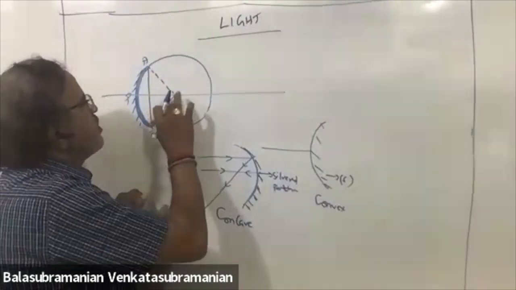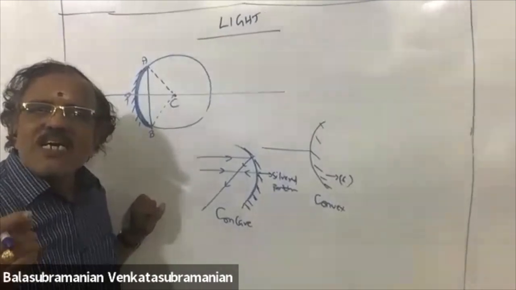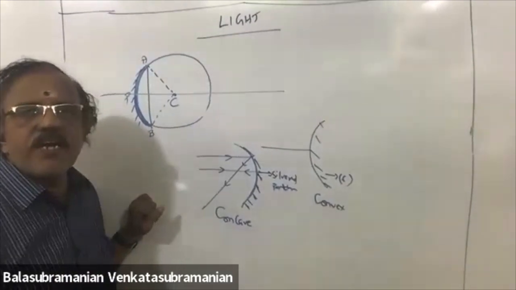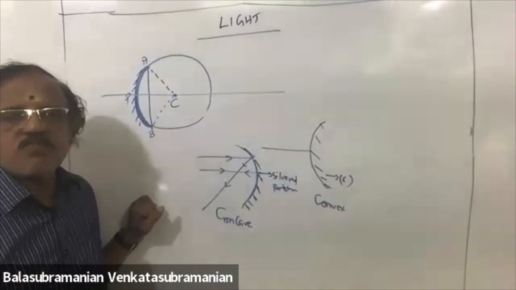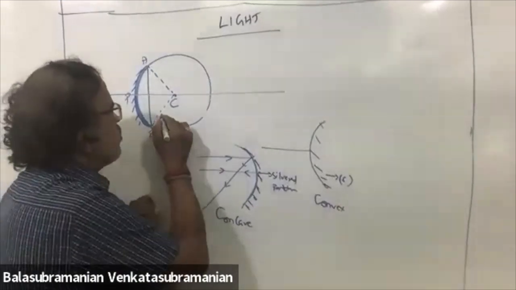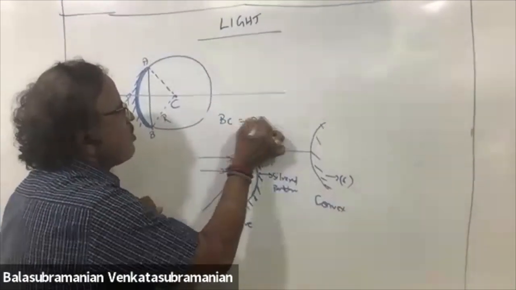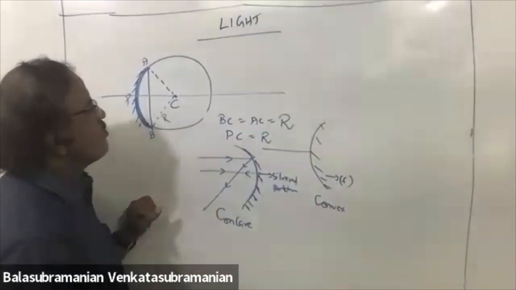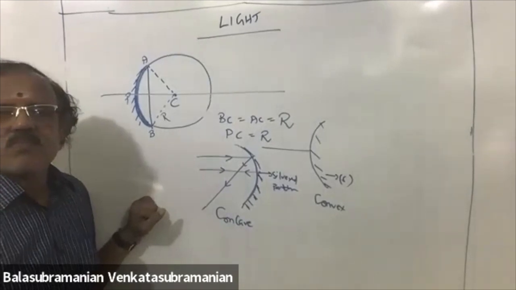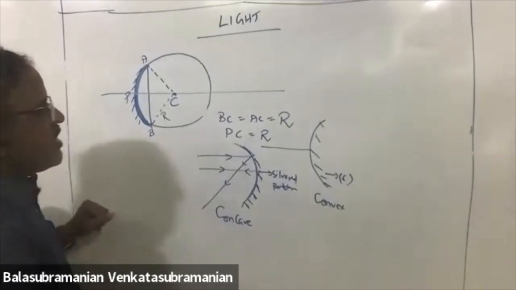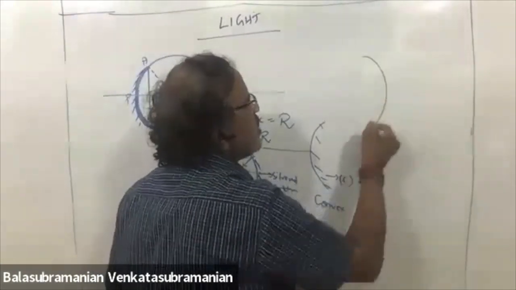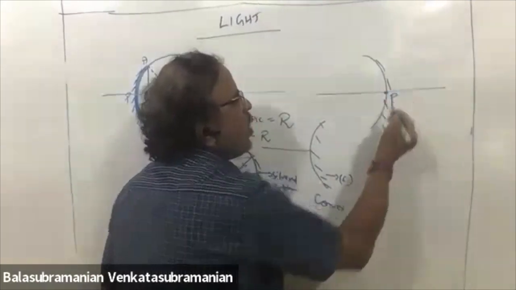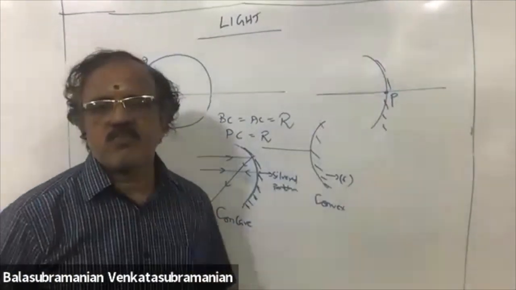The distance BC, AC, this and all, we call it radius of curvature. PC is also radius. AC is also radius. BC is also radius. Radius of curvature, capital R. BC is equal to AC is equal to capital R. PC, that is also radius of curvature. When light is incident, say this is a concave mirror, this is the principal axis, this point we call the pole of the mirror.